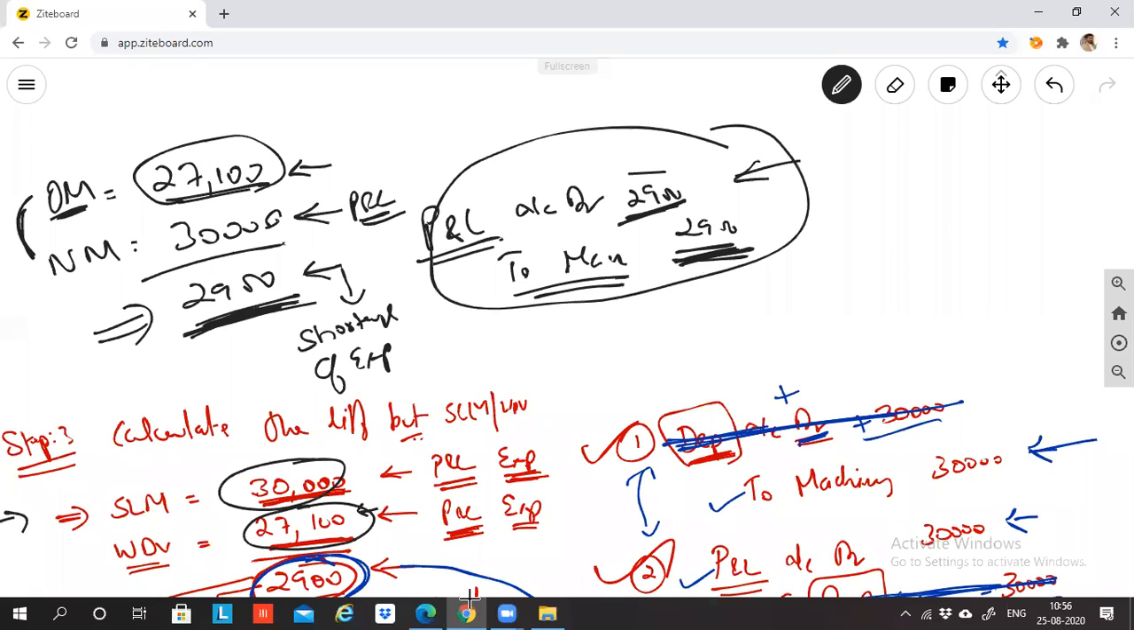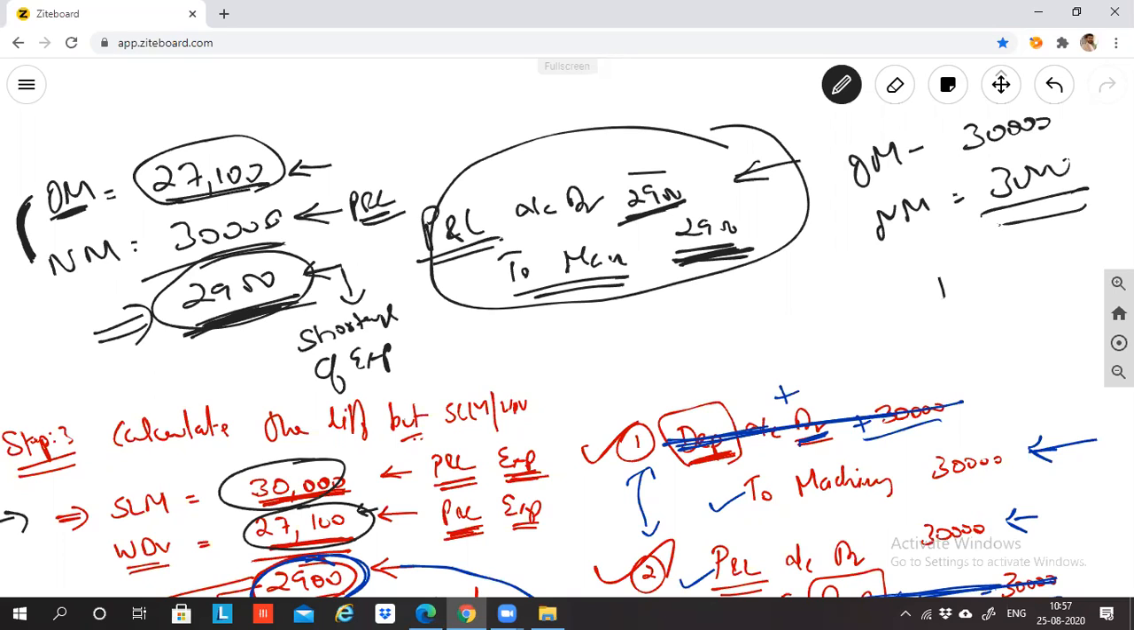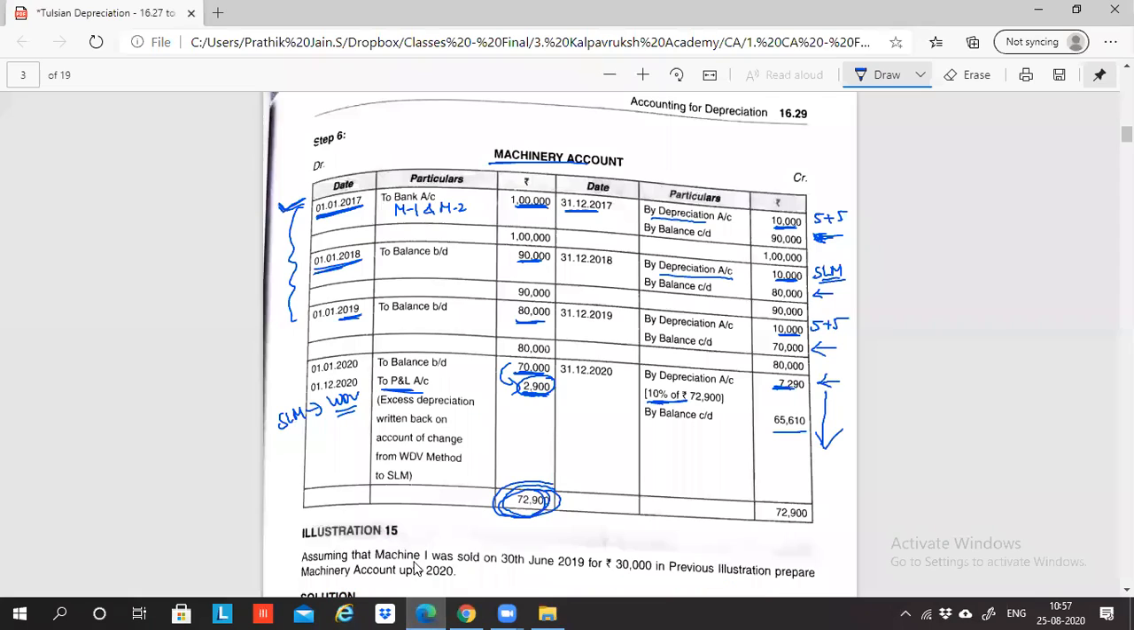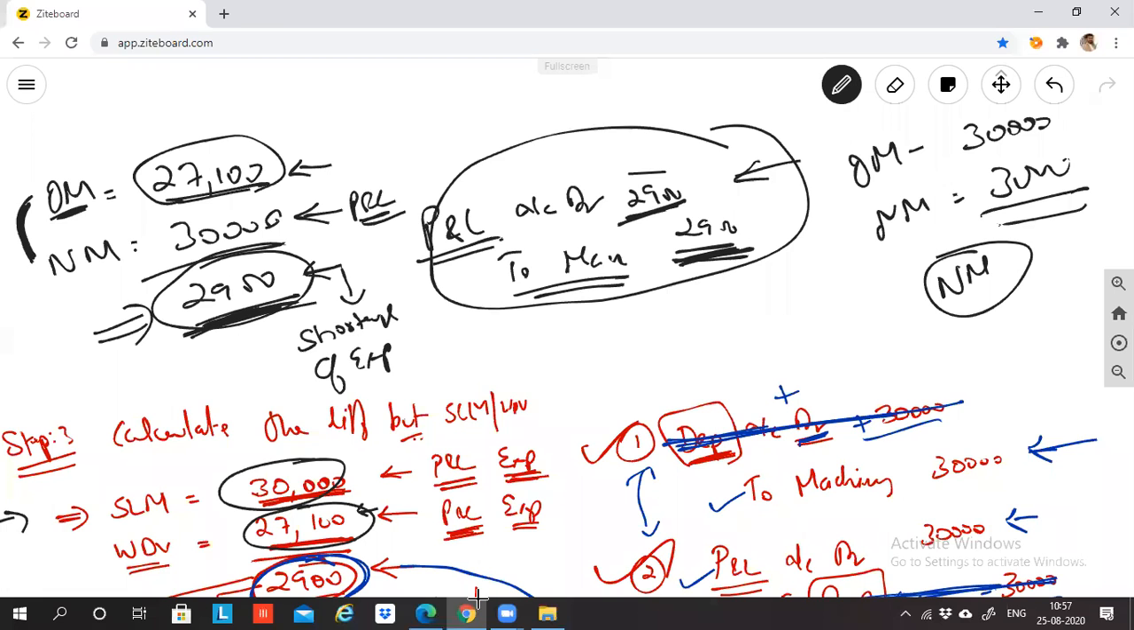Are you getting my point? The moment you pass this journal entry, the difference between the two methods is eliminated. It has become equal. After you pass this entry, as per the old method depreciation becomes 30,000, and as per the new method the depreciation will become 30,000. And from now, calculate the new method of depreciation. So what is step 1? Step 1 is to calculate the depreciation under the old method.